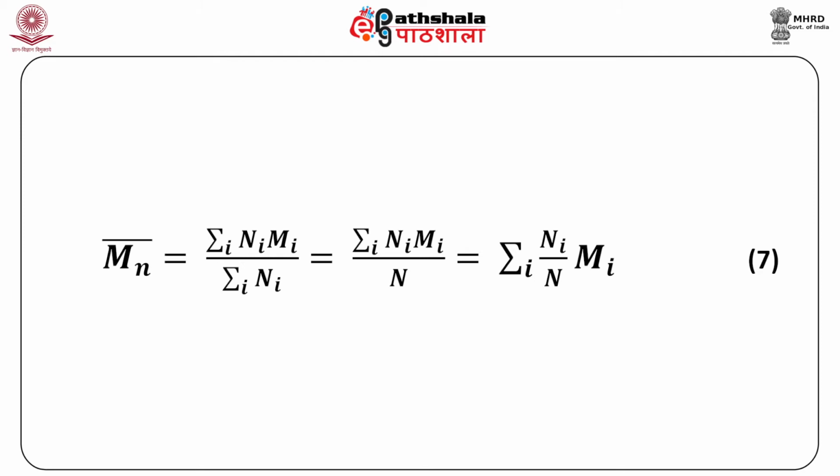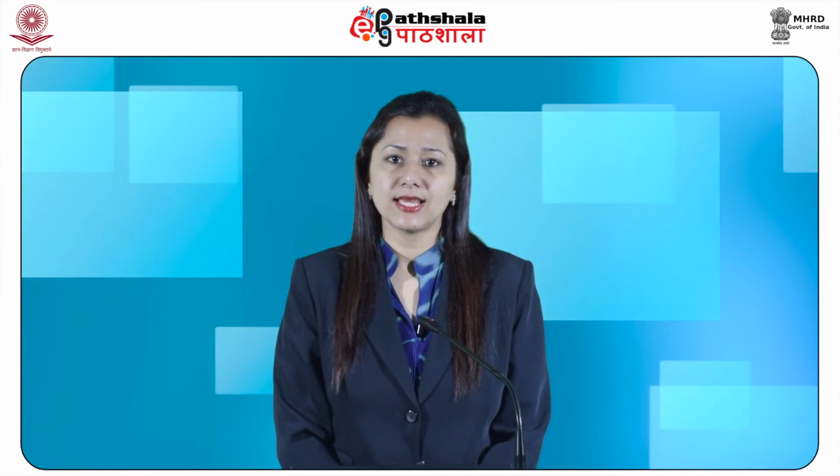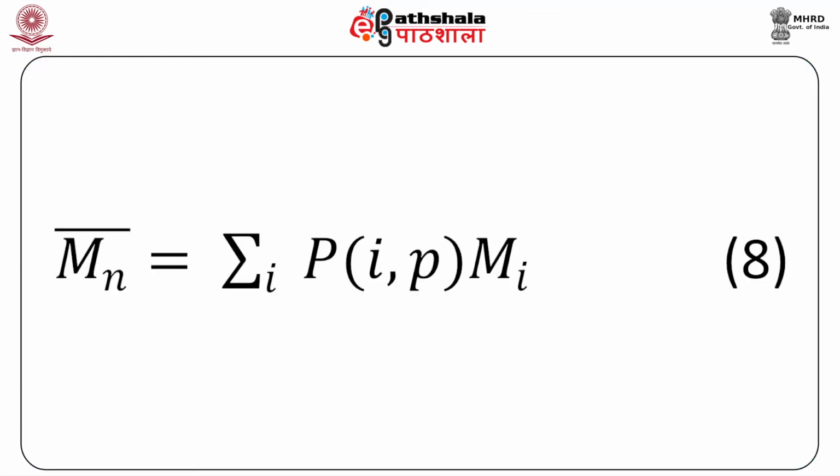This is equal to summation Ni Mi divided by N, which can be written as summation Ni by N times Mi. This is our equation 7. Substituting equation 5 in equation 7, we get Mn bar equals summation p as a function of i and p into Mi. This is our equation 8.